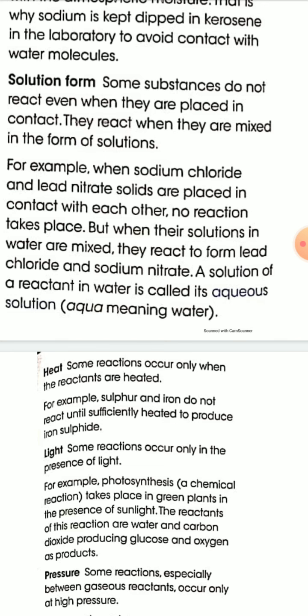Thus it is clear that if you place solid sodium chloride and solid lead nitrate in close contact, they will not react, but when you mix their solutions in water, they react to form lead chloride and sodium nitrate.